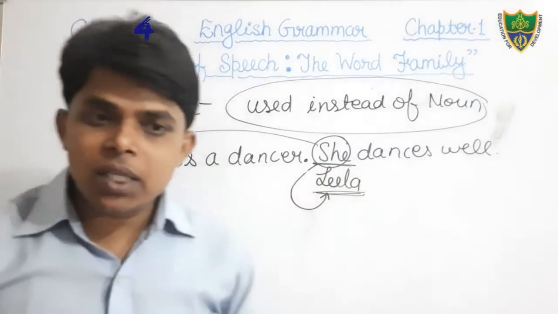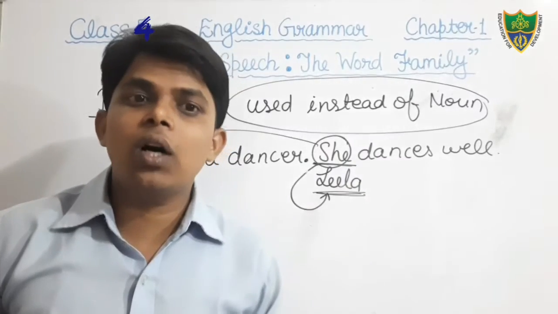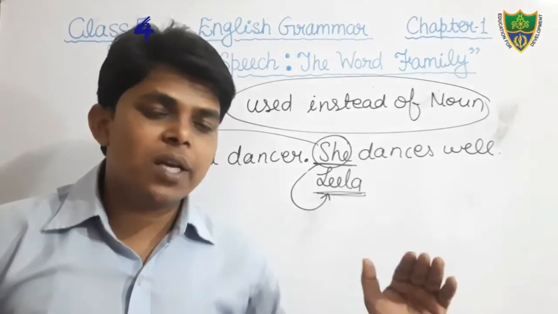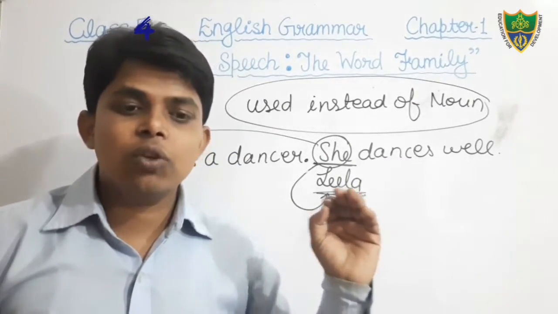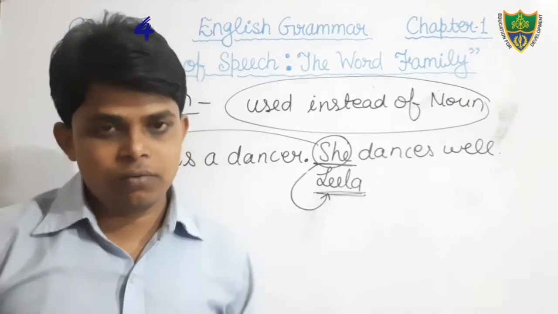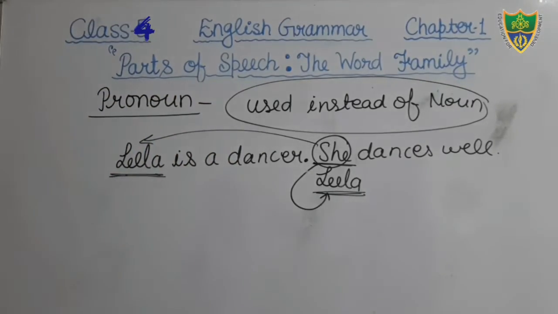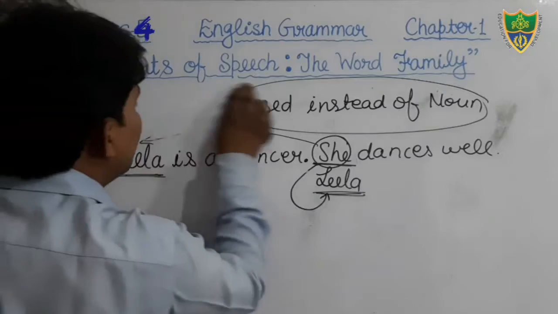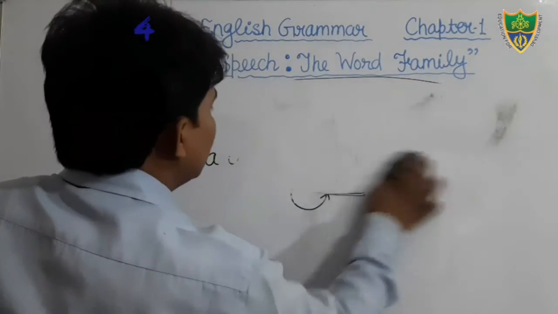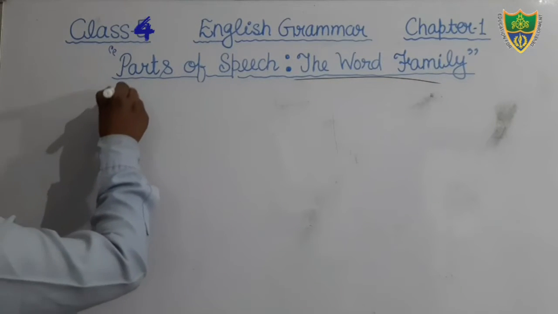Okay, so on the basis of this explanation, we can say that pronoun is a word that is used at the place of noun. Or you can say pronoun is a word that is used instead of noun. Okay, students, I hope that you all have understood the definition of pronoun. So now come to the next part of speech, that is adjective.